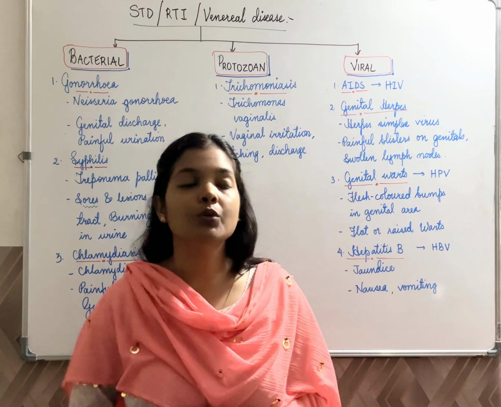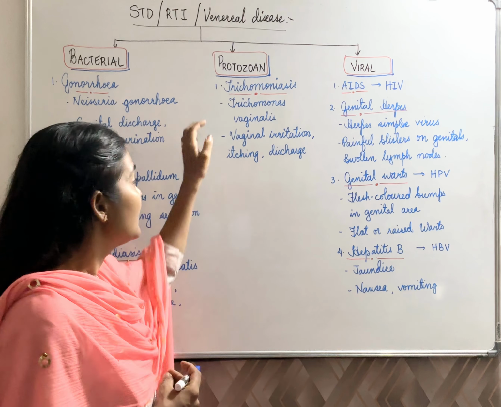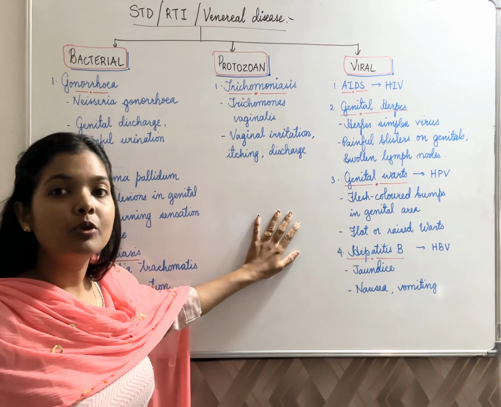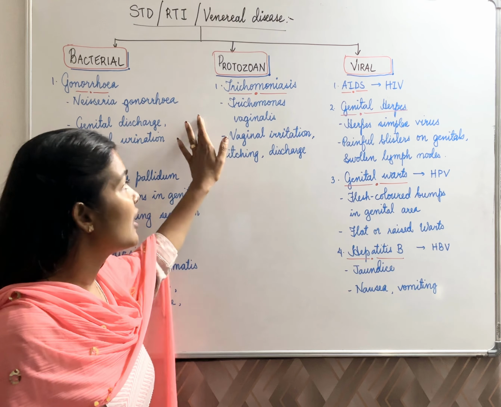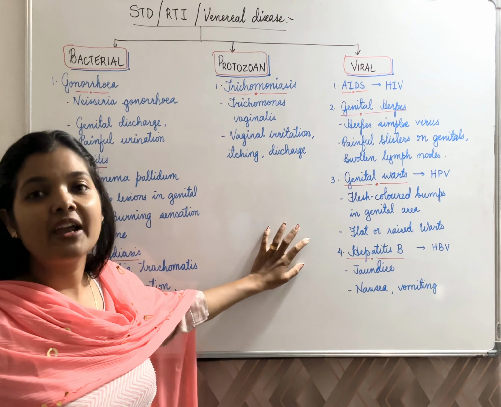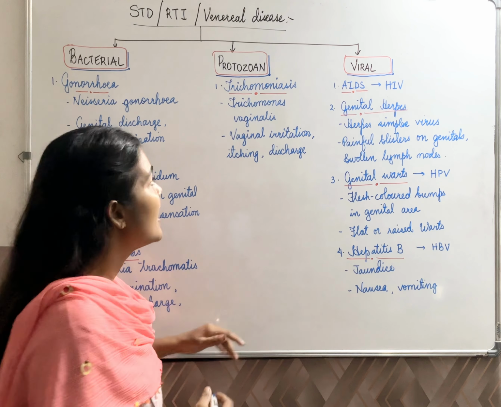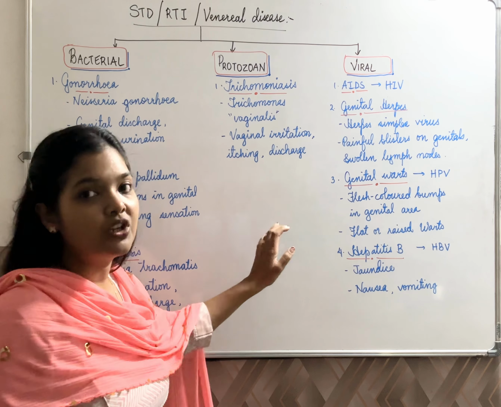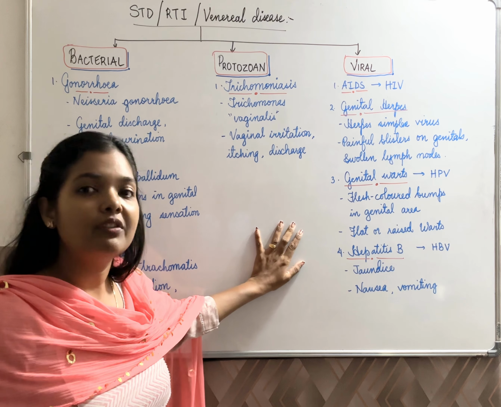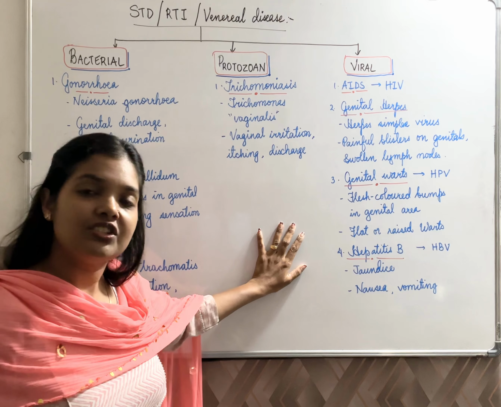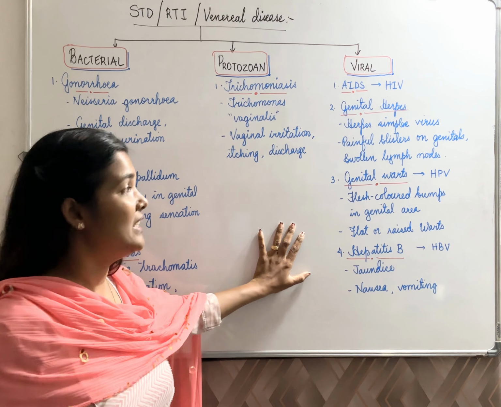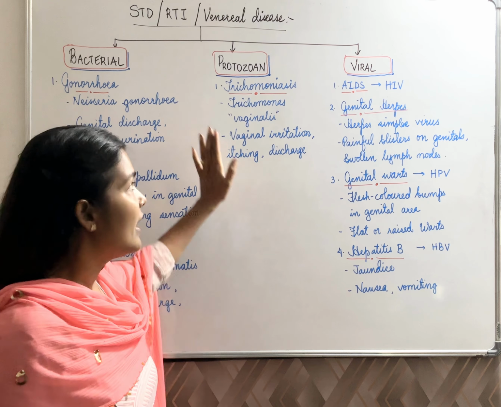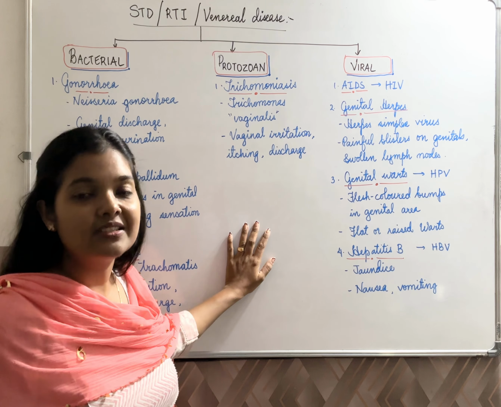Now coming over to the protozoan STD. The protozoan STD is trichomoniasis, which is caused by Trichomonas vaginalis. As it says vaginalis, keep in mind this one is mainly associated with the vagina. So in the vagina, irritation occurs, genital discharge occurs, as well as itching. These are the symptoms of trichomoniasis. We have only one example of protozoan disease in the syllabus.